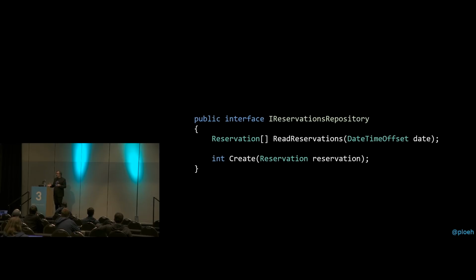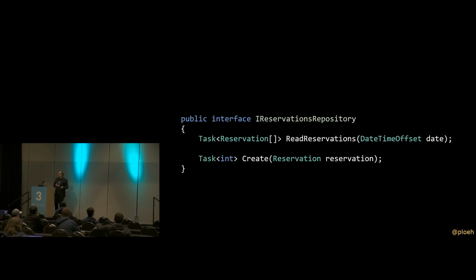And in order to do that, you have to change the types. Instead of returning just normal types, you have to return tasks. And we've now introduced a leaky abstraction. An implementation detail is leaking into how the abstraction is defined. This is no longer the dependency inversion principle. This is the implementation that gets to decide what things look like. This is the definition of a leaky abstraction.